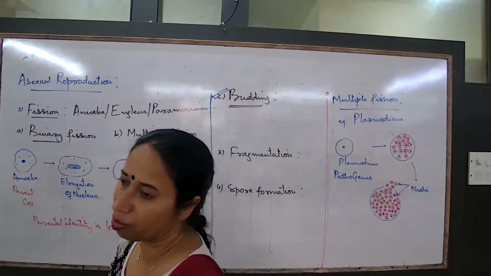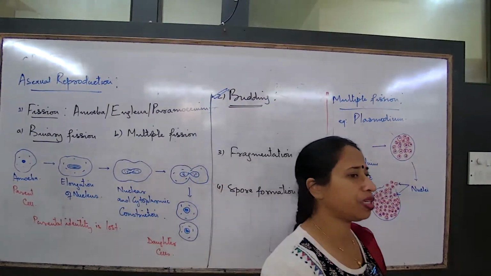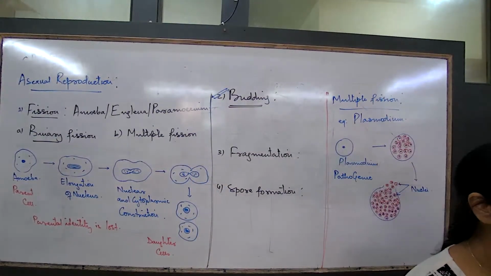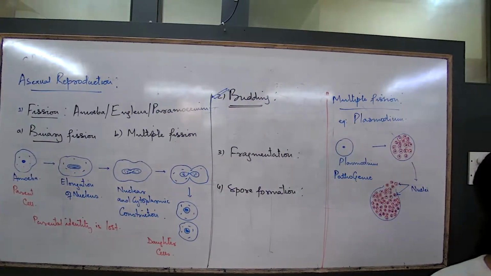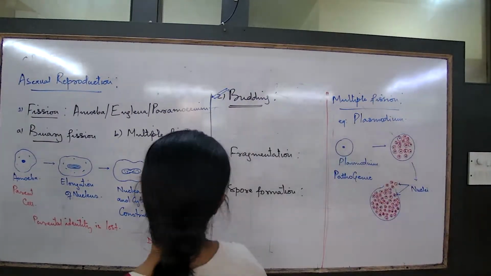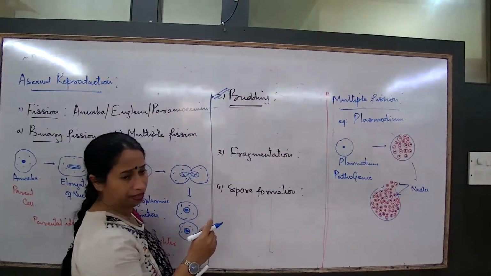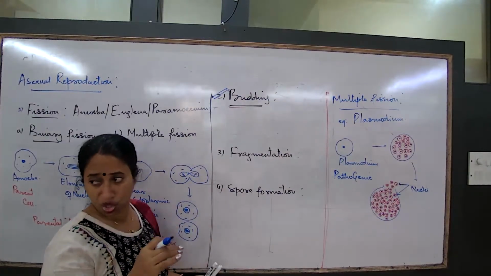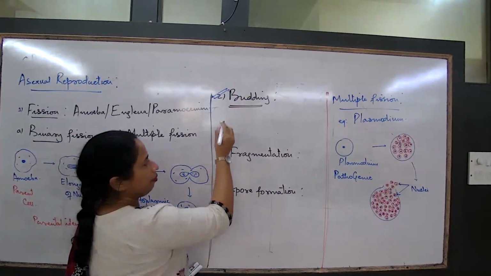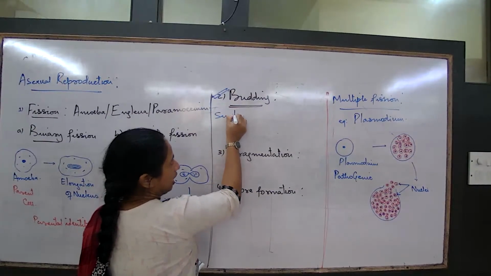What is the concept of budding here? Are we talking about a single-celled organism or a multicellular one? Budding can happen in different organisms in different ways.